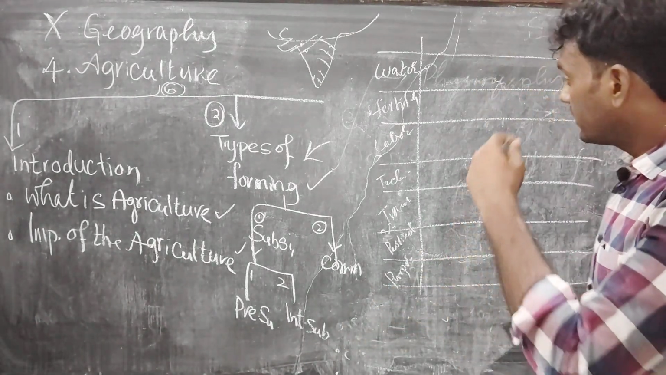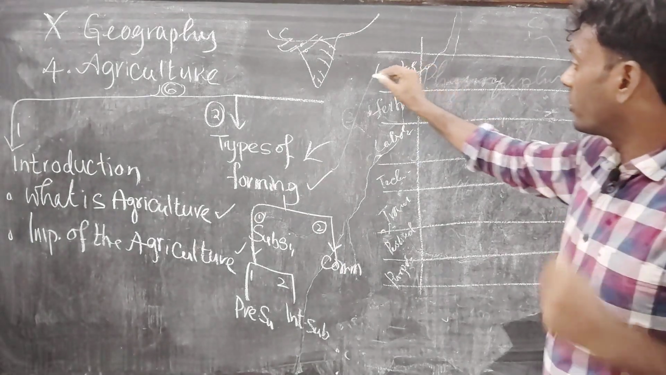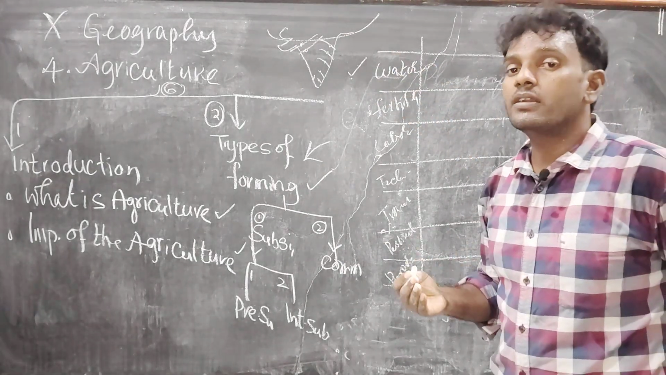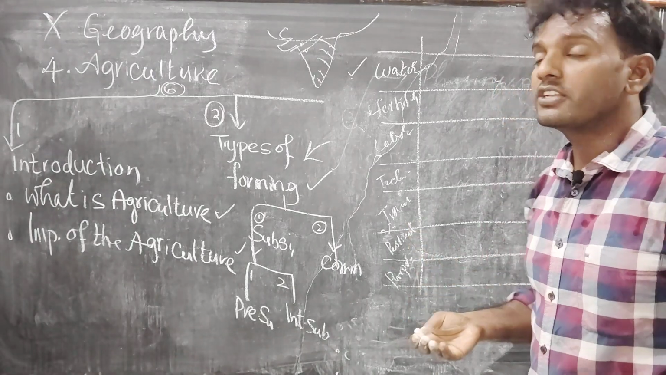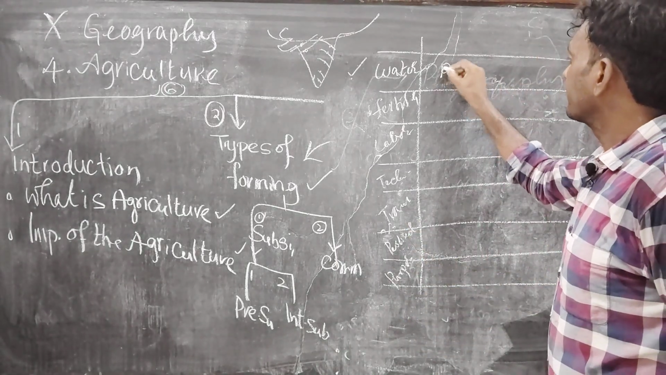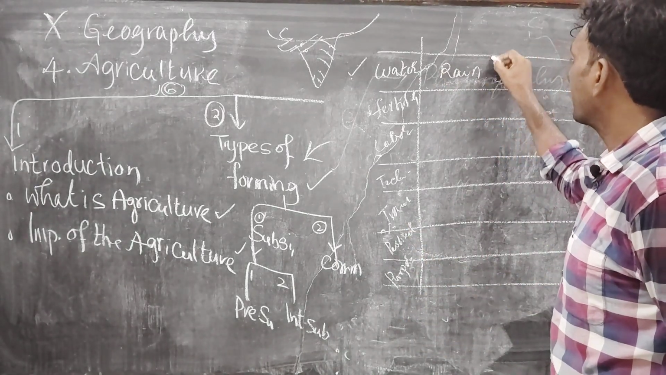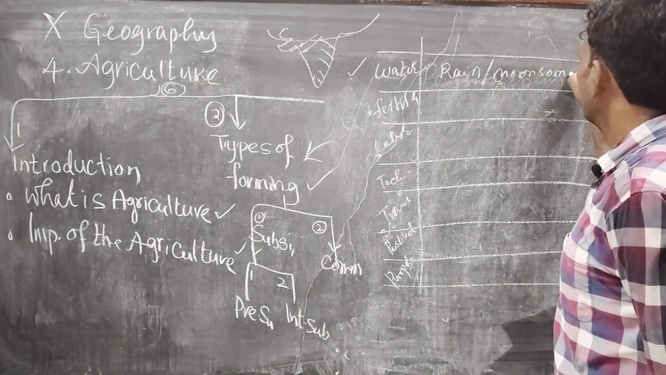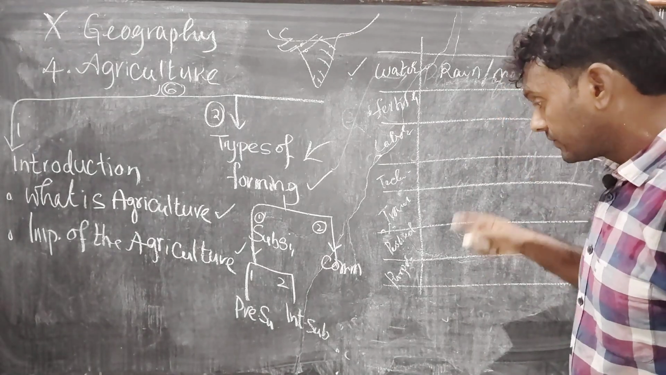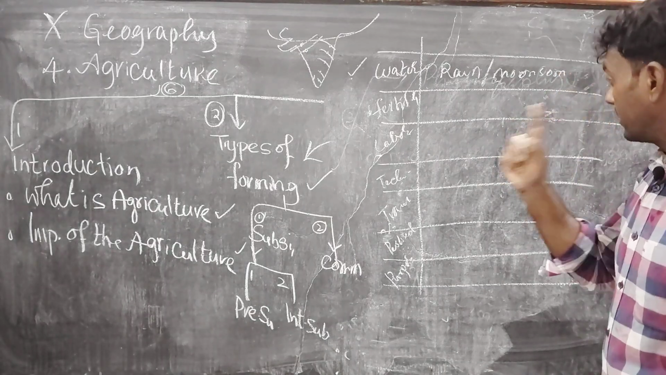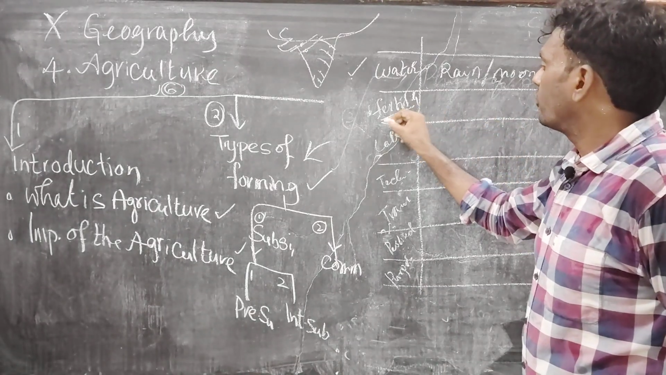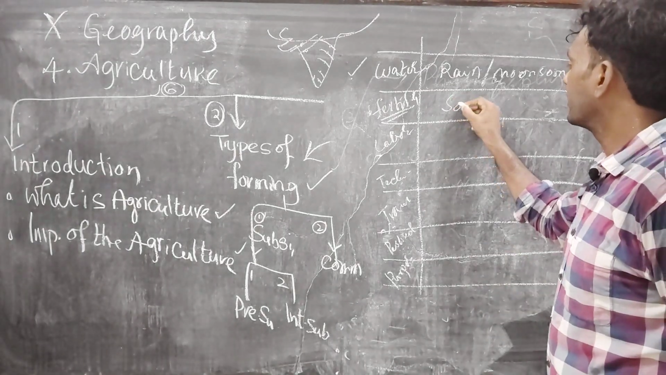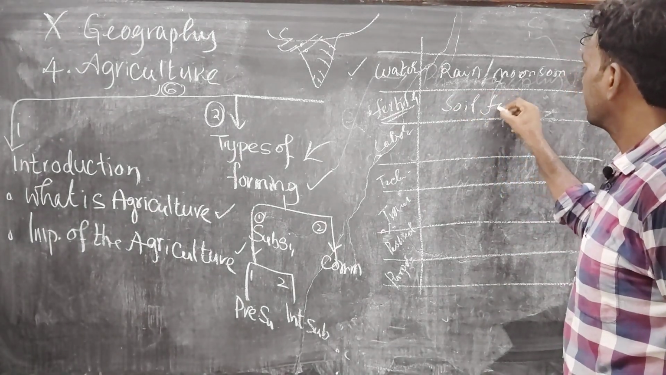So, see, what these people are following. For water, for cultivation of their crops, they depend on nature. Nature means rain. For water, they depend on rain or monsoon. Is it clear? And for fertility, they don't use any artificial fertilizers. They depend on the soil fertility only.